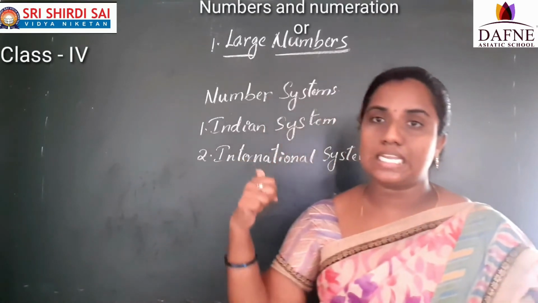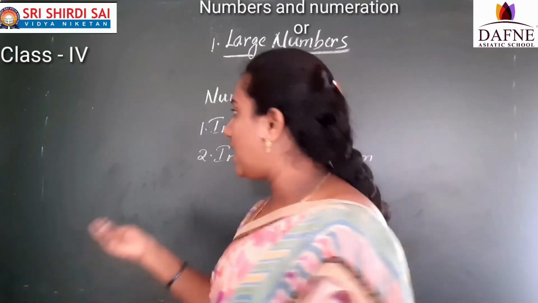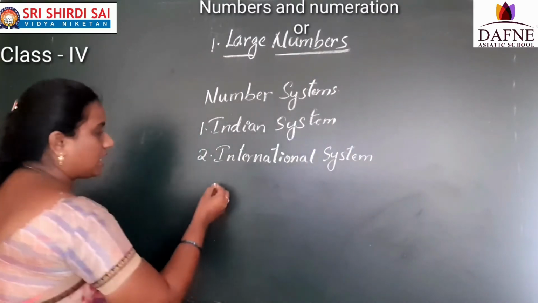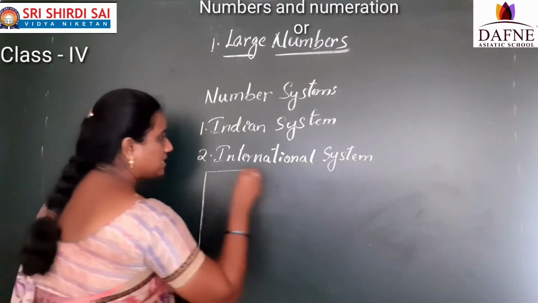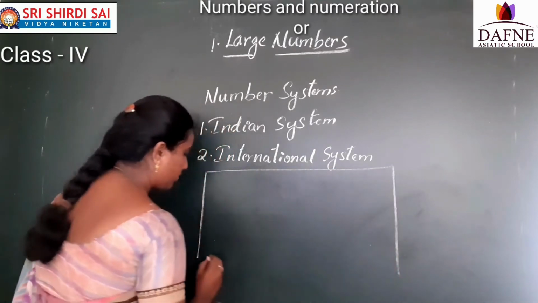What is meant by the Indian system? We have the Indian place value chart. Here is the place value chart of the Indian system.